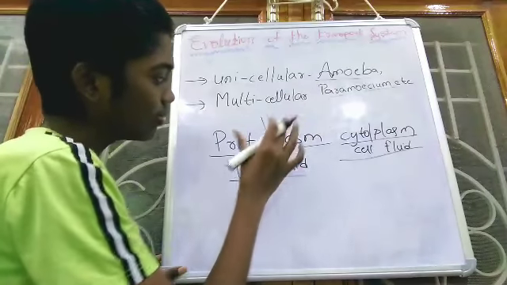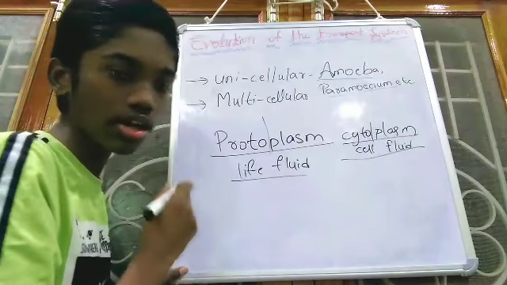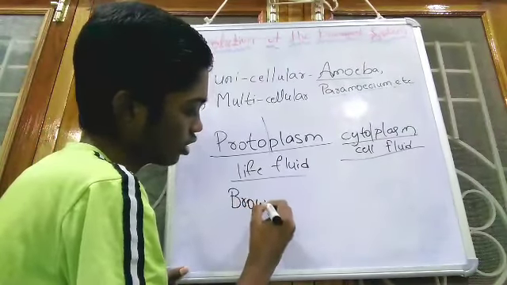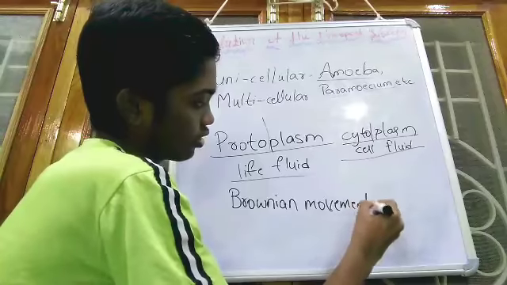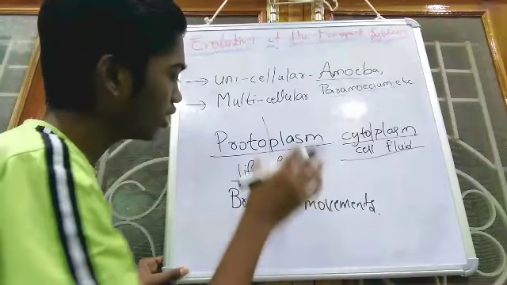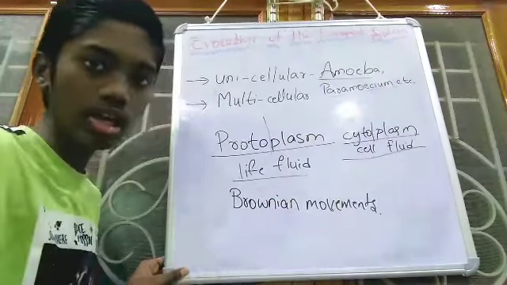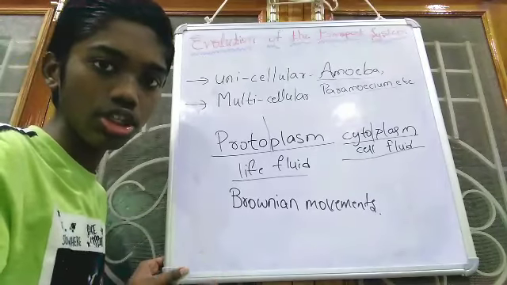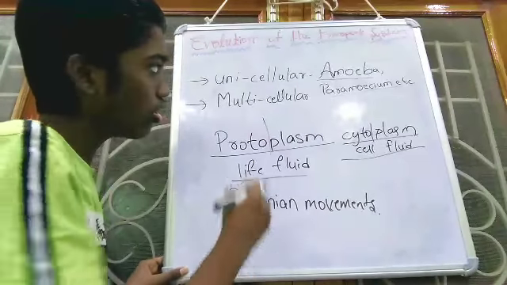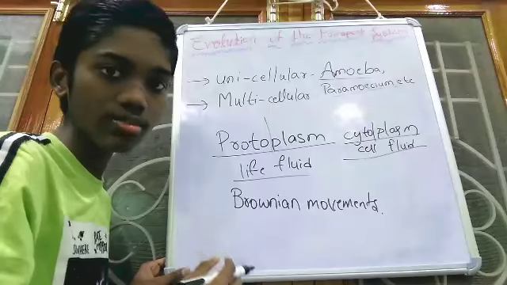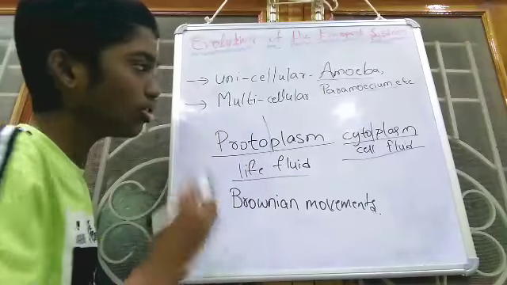In unicellular organisms, this protoplasm shows natural movements. Those natural movements are called Brownian movements. The natural movements performed by the protoplasm in unicellular organisms like amoeba and paramecium are called Brownian movements. Due to these Brownian movements, oxygen as well as nutrients are supplied throughout the body of unicellular organisms like amoeba and paramecium. This is the evolution of the transport system in unicellular organisms.